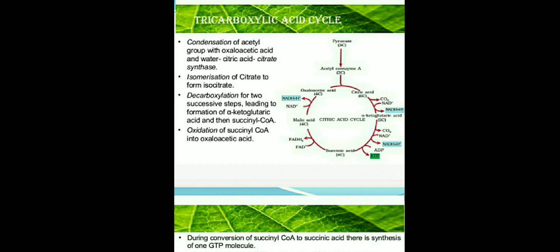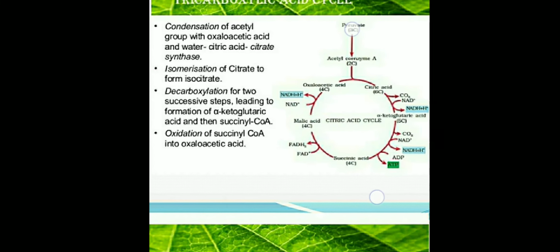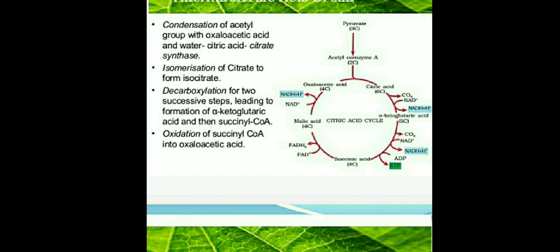In this cycle, as we have learned, the acetyl coenzyme A group combines with oxaloacetic acid, so citric acid is formed, which is also called tricarboxylic acid. It takes place in the presence of citrate synthase. Then citric acid converts to isocitrate. By removing the CO2, it converts into alpha ketoglutaric acid and then succinyl coenzyme A. This succinyl coenzyme A later converts into succinic acid and ultimately to oxaloacetic acid.